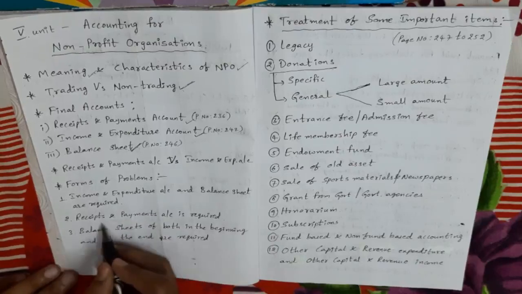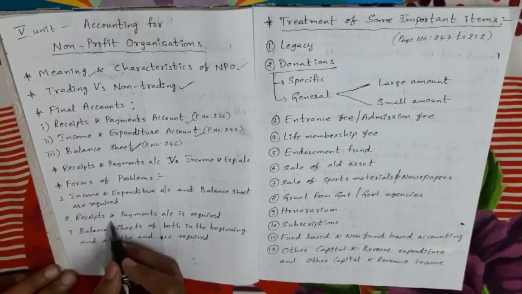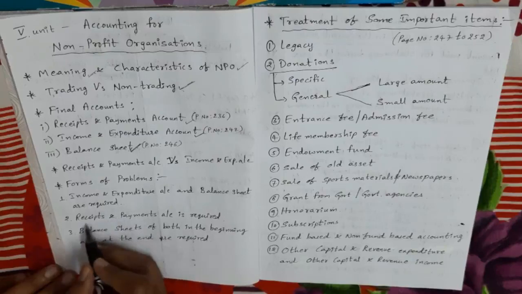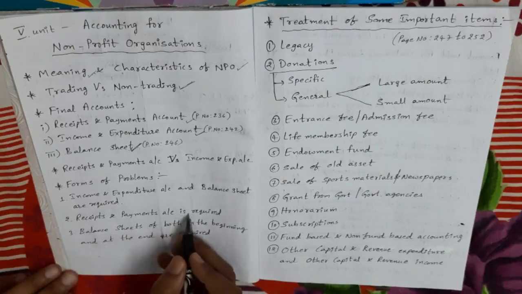Next, the second type. From the given information, we have to prepare the receipts and payments account.